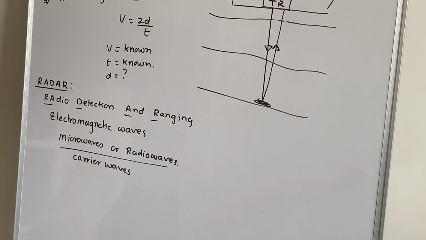Now there is one more application of sonar, that is echo, in the field of medical. In the field of medical, the echo method of ultrasonic waves is used for imaging human organs such as liver, gallbladder, uterus, womb, etc. This is called ultrasonography. Similarly, echocardiography is used to obtain images of the human heart. So there this echo system is used.